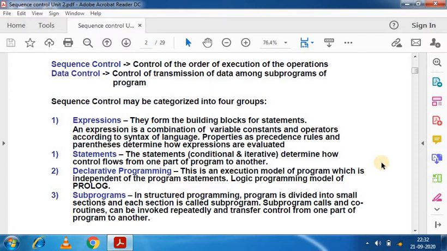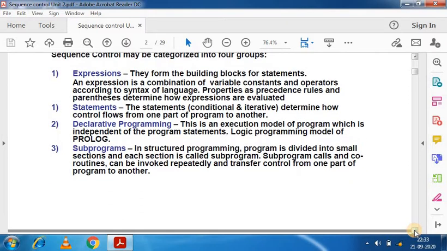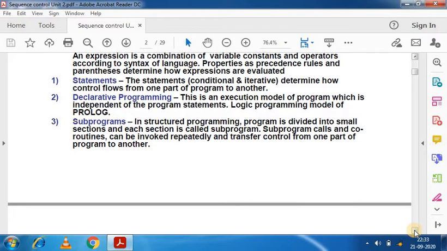In high-level languages, subprograms are also called subroutines, or sometimes treated as procedures and functions. In object-oriented languages, they are usually called methods or constructors. In most modern high-level languages, subprograms can have parameters, local variables, and return values. So this is the actual description of a subprogram. We can say a subprogram is just a program divided into a number of programs, and we can invoke the coroutine concept through this.